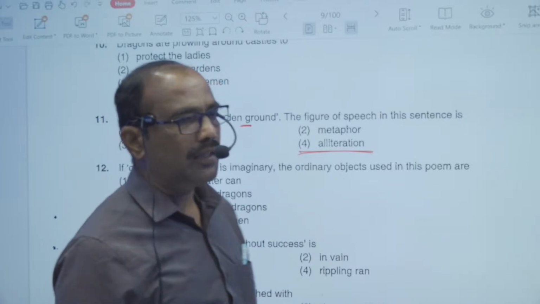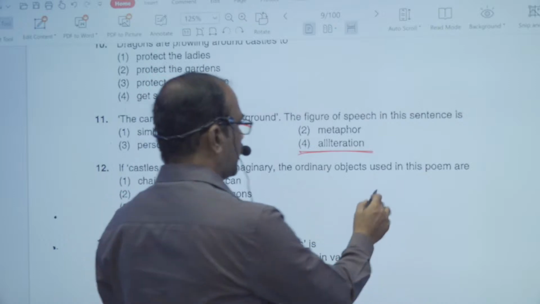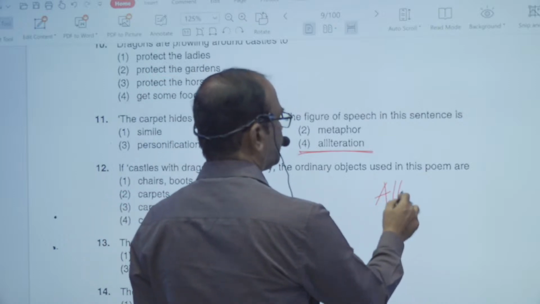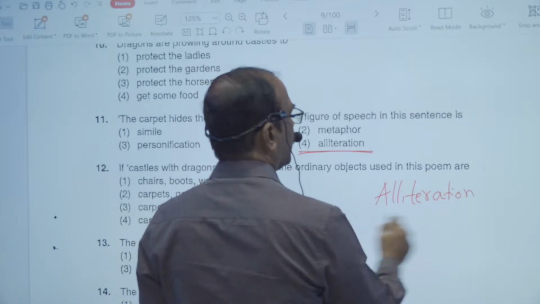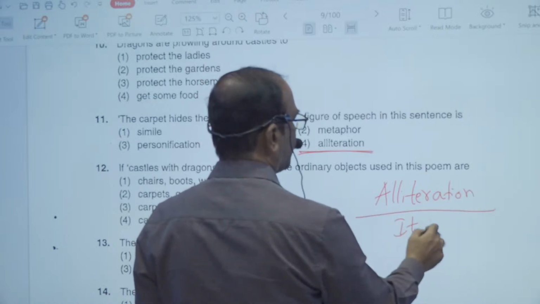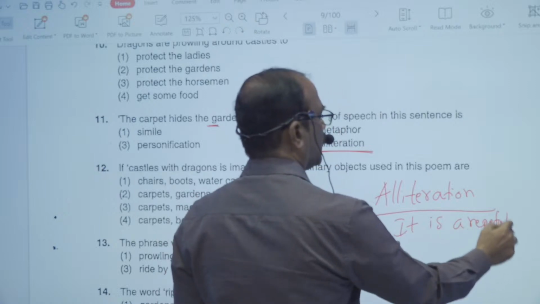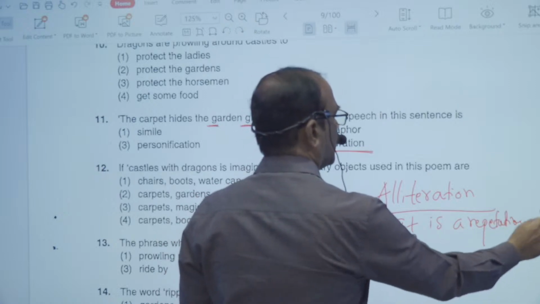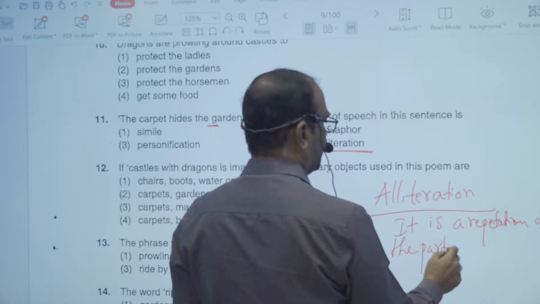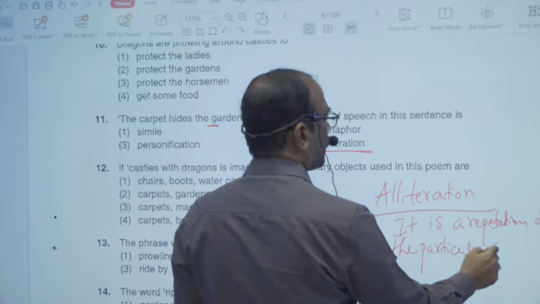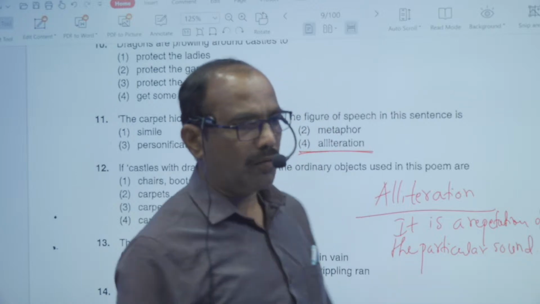Alliteration is a repetition of a particular sound in a sentence. So that is the definition of alliteration.